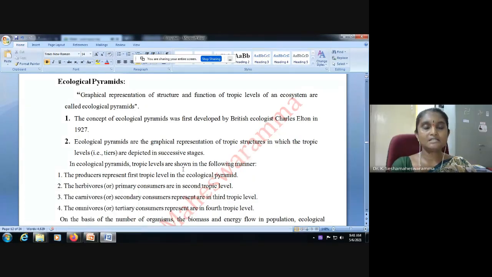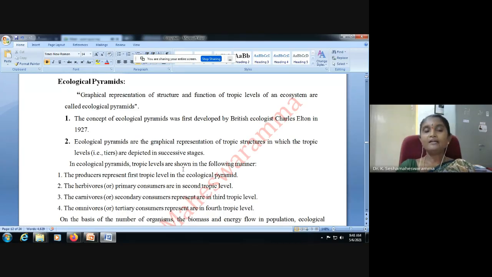Ecological pyramids. Food chain is the direction in which energy is flowing from producers to consumers. Food chain explains energy flow in the ecosystem. Food web explains the interconnections, the interlocking of food chains.